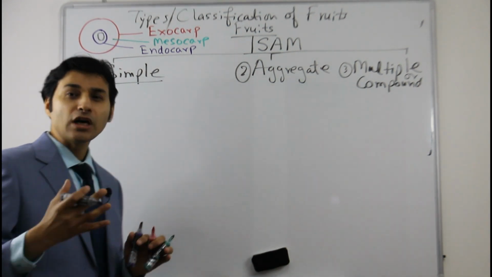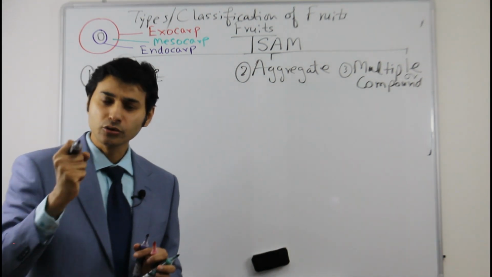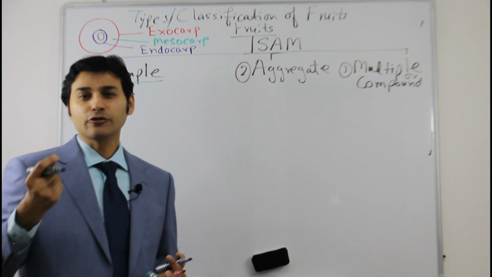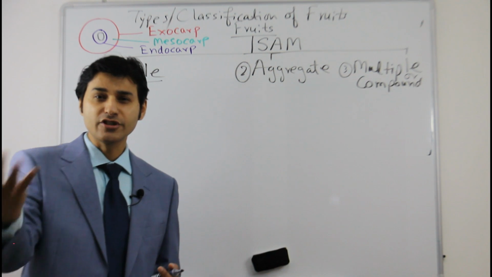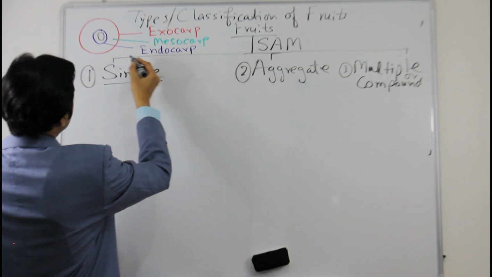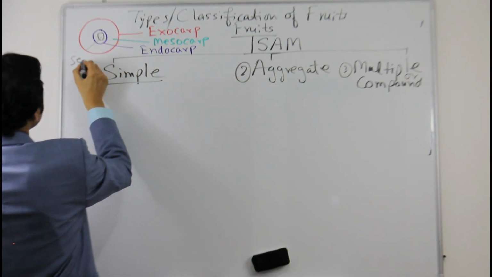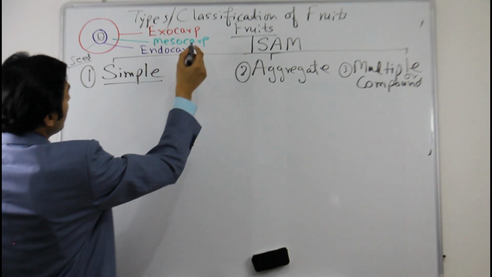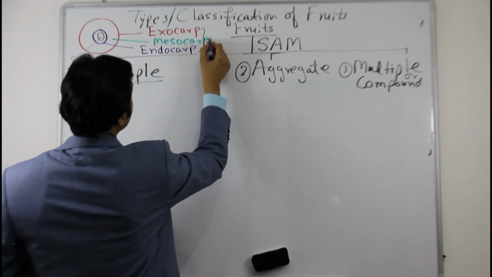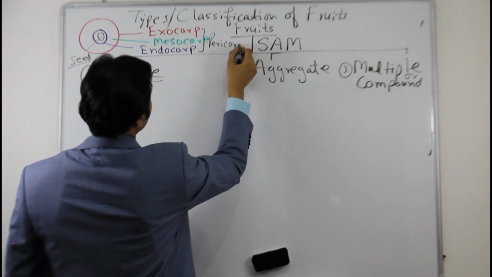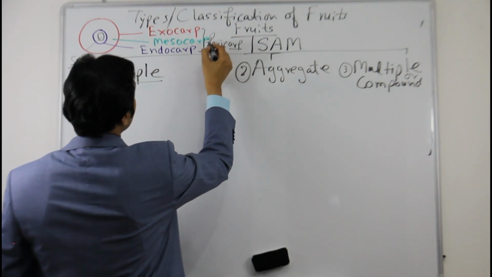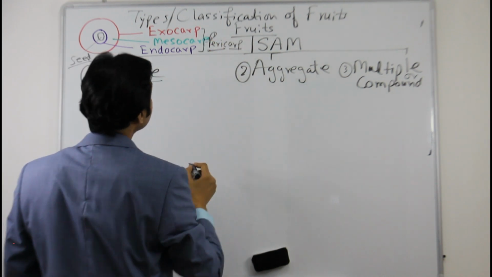In some fruits, endocarp is very prominent, very hard, very stony, and in some fruit types, the endocarp is not very hard. It is very soft. So in some cases, you cannot even differentiate. I'll tell you how to remember all those things. So outside seed, this is the seed. Outside seed, all these three, exocarp, mesocarp, and endocarp, together they are called as pericarp. Peri means around, like periphery. So all three regions are called as pericarp.